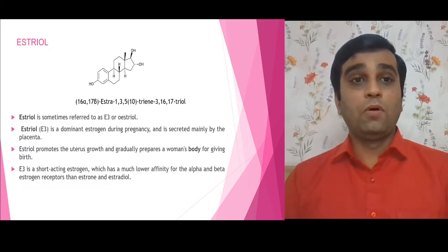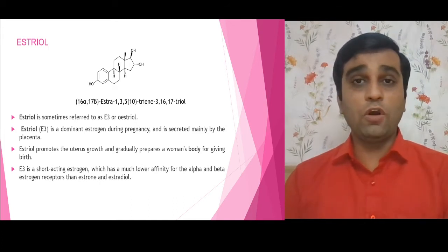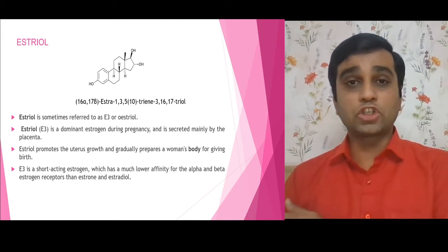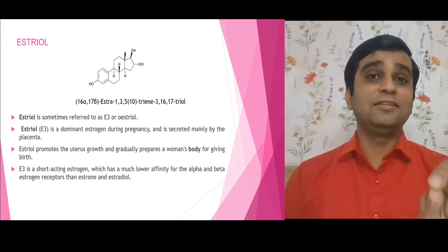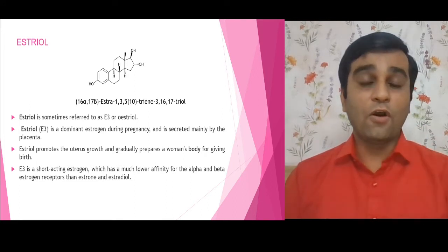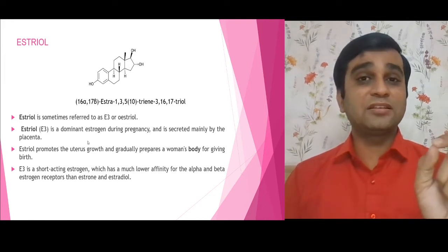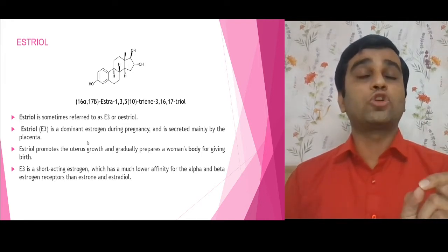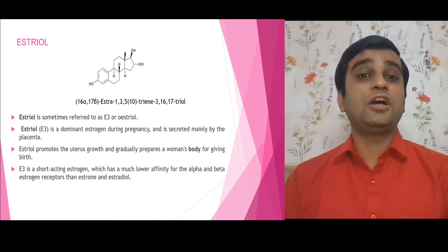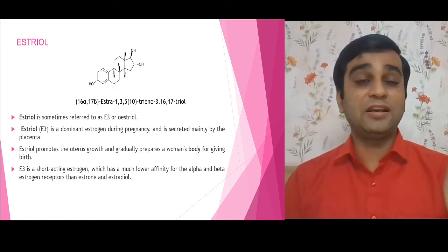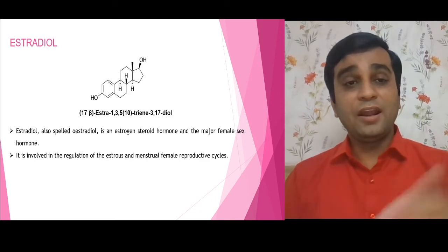Fine. Now, when I talk about the estrogen derivatives, three derivatives we have to discuss: estriol, estradiol, and estrone. We'll come to that point. But again, estrogen, the word itself suggests, it is having which nucleus? Of course, C18, that is the estrane nucleus. Fine. Estriol is generally the dominant estrogen during pregnancy. Remember one thing, it is the only estrogen which is a short acting estrogen. That is the difference between estradiol and estrone. Very important.